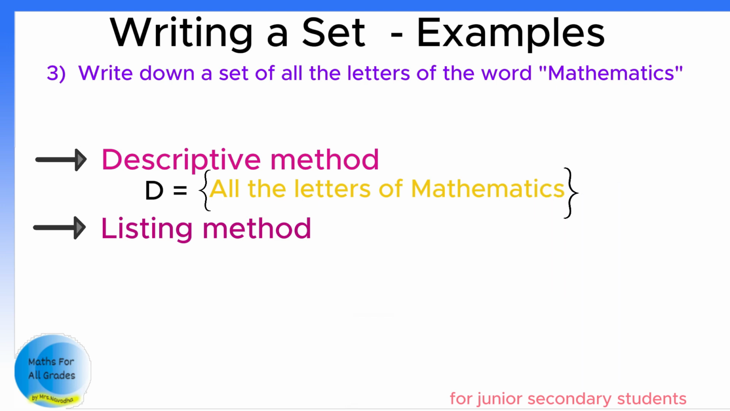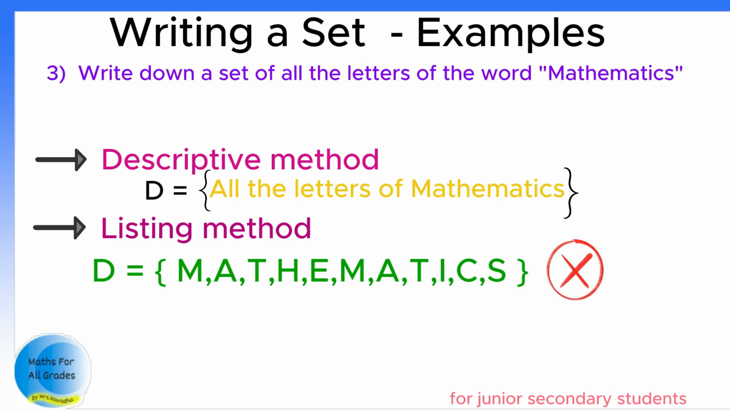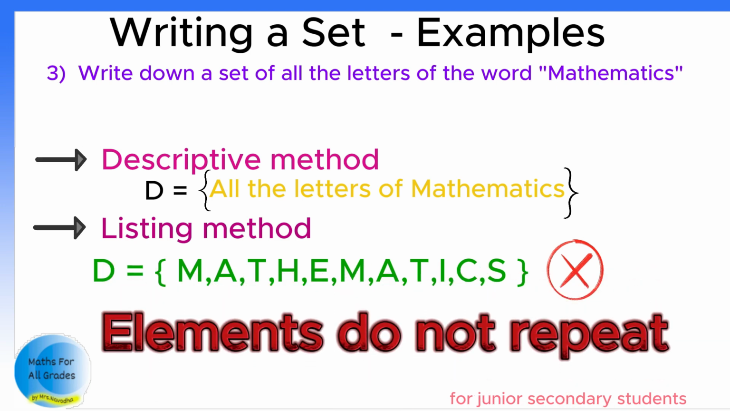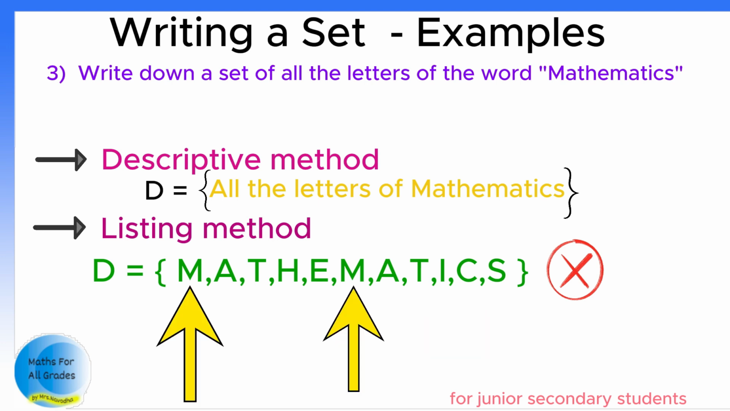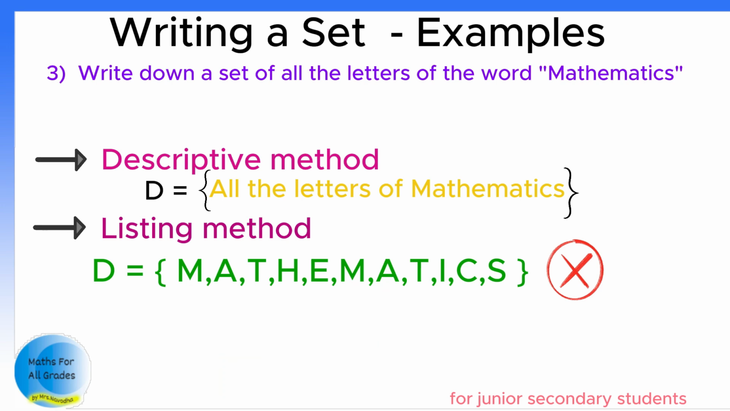When you write it in the listing method, if you write it as D equals, open a curly bracket, M-A-T-H-E-M-A-T-I-C-S, then it's wrong. Why is that? Because elements in a set do not repeat. We write each element only once. Look here. M is repeated twice and A is repeated twice. Because of that, this is wrong.